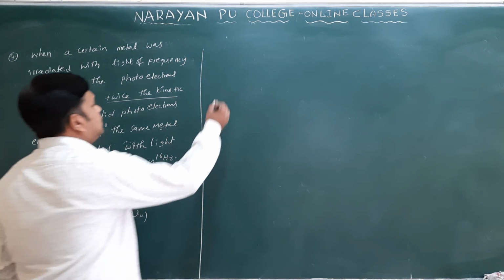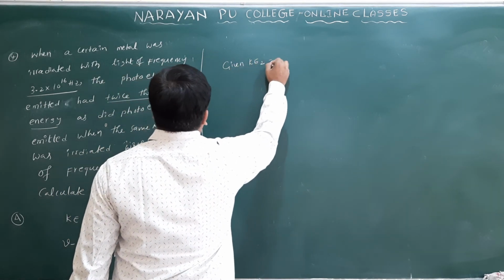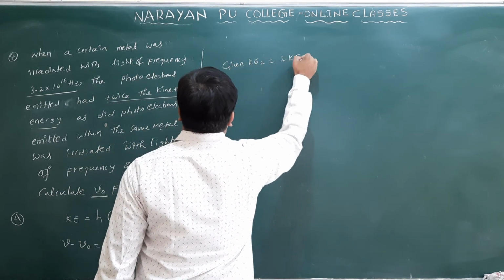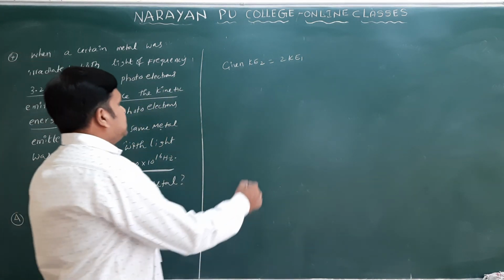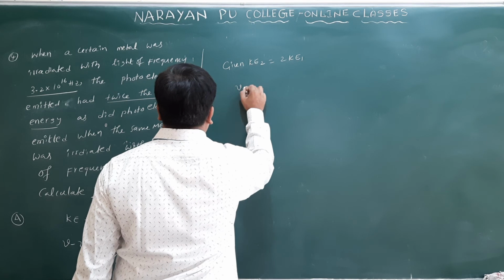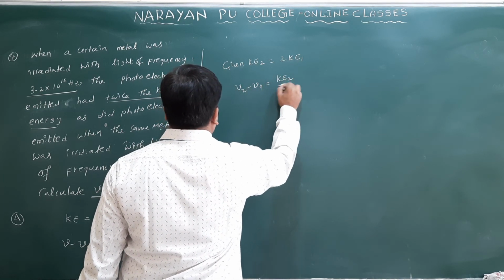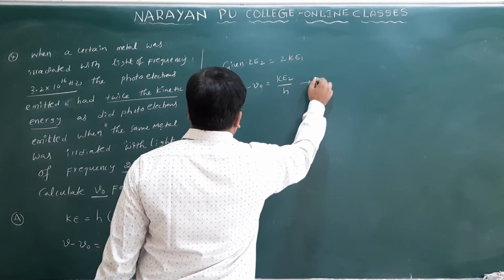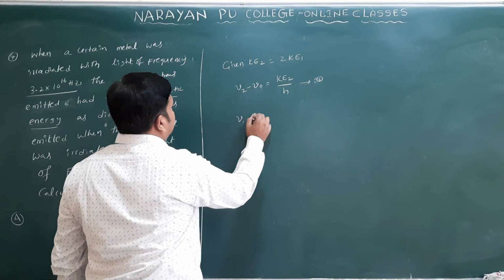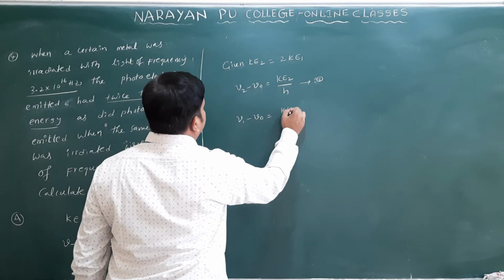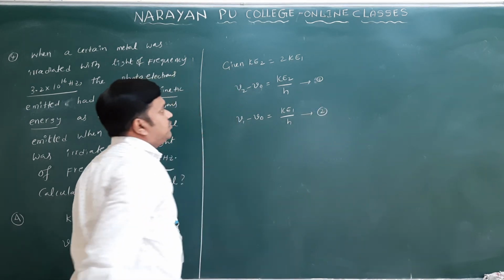Generally they given Ke2 is equal to 2 Ke1 only. Ke2 is equal to what? 2 Ke1 only. Suppose you are taking here nu2 minus nu naught is equal to Ke2 by h, equation 1 we have. And from more you can write nu1 minus nu naught is equal to Ke1 by h. This is the equation 2 I am taking.